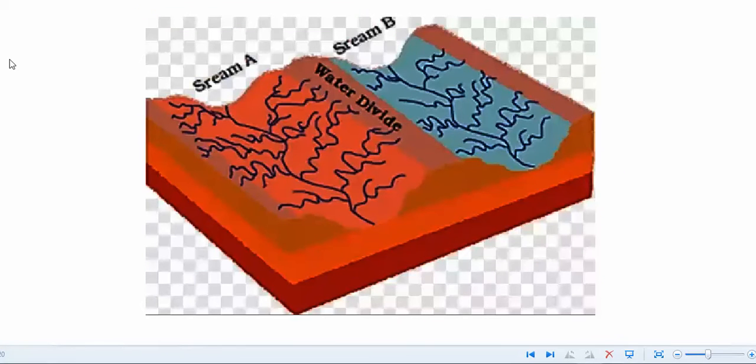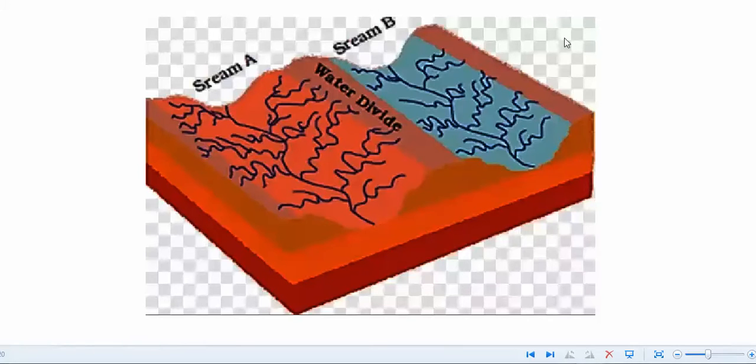In this figure you can see a water divide. Here you can see stream A is going in one direction and stream B is going in the other direction. So first of all we should know what a water divide is.